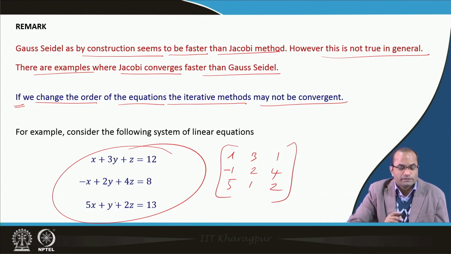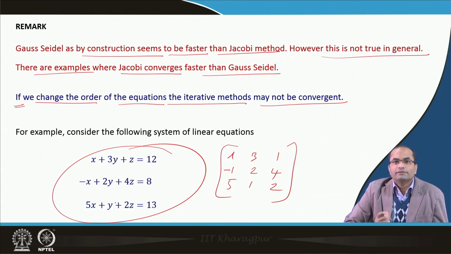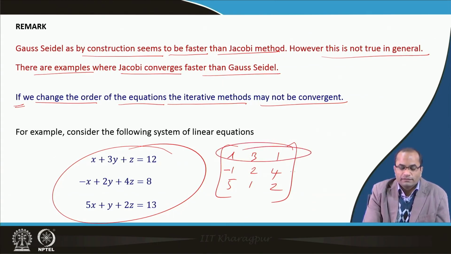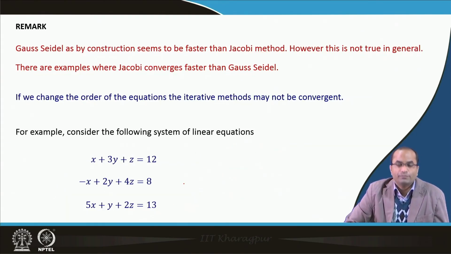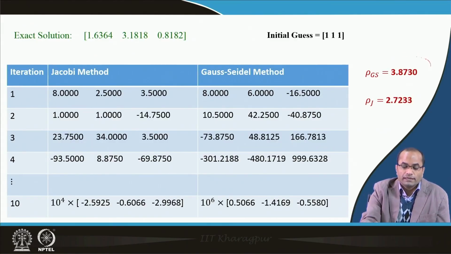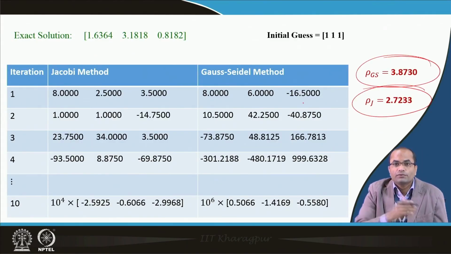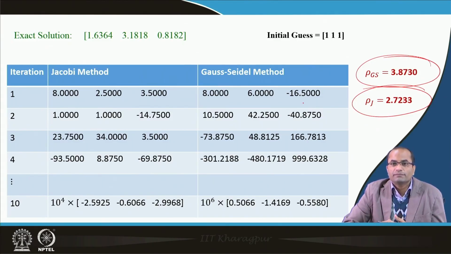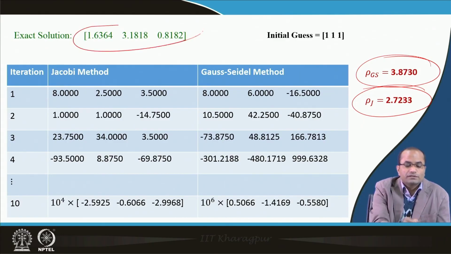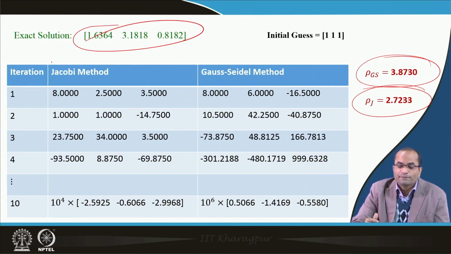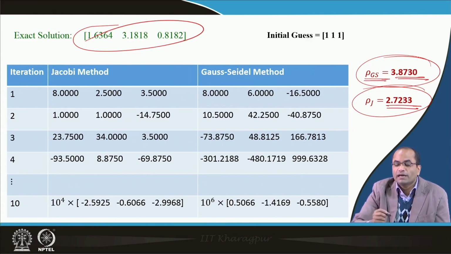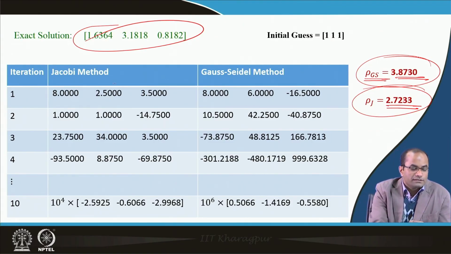Earlier we were able to say it is a diagonally dominant matrix, and then definitely it will converge, but now we do see that we do not have this diagonally dominance character of this matrix, hence anything can happen. And that is indeed true: if we check the spectral radius for this new system, the system is same, the exact solution is same, but we have changed the order of the equations. The third equation was placed at the first place and so on, but now the spectral radius of this iteration matrix has changed, and now we have 3.87 and 2.672 for the Jacobi.